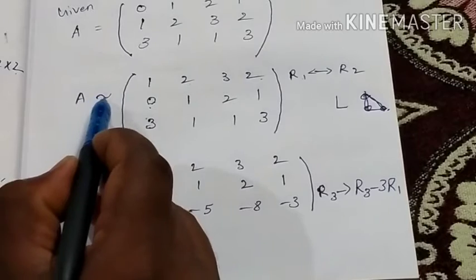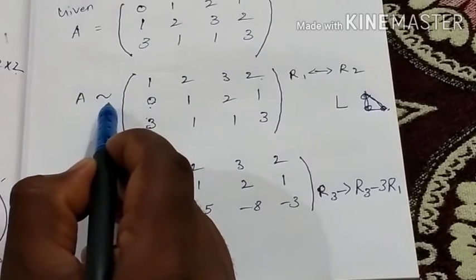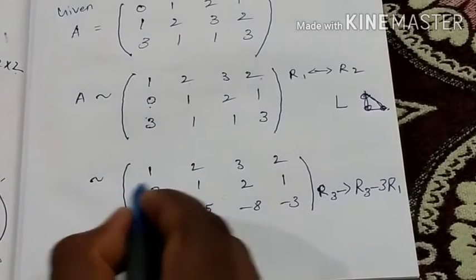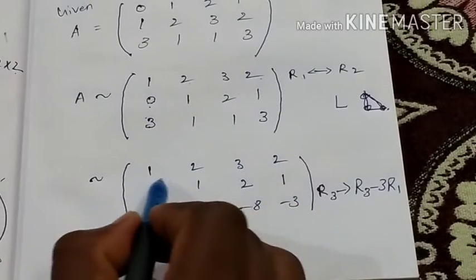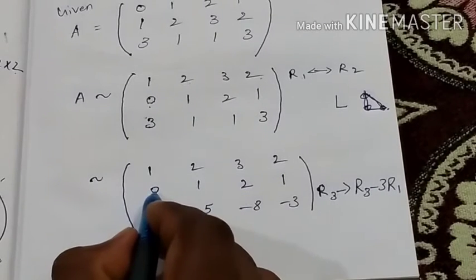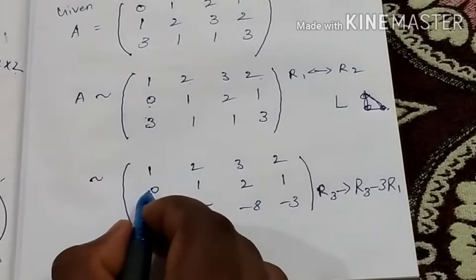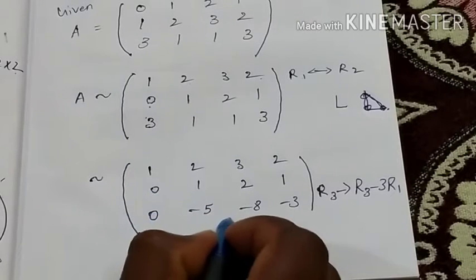This is the symbol of equivalent. So equivalent means equal to. Okay, so 1, 2, 3, 2. The first row need not be changed, and the second row values are the same because the conditions are satisfied. The first condition is that the second row, first column element must be 0. Then change the third row.